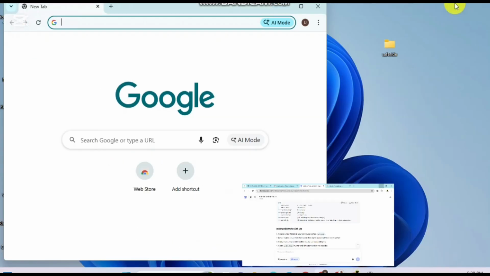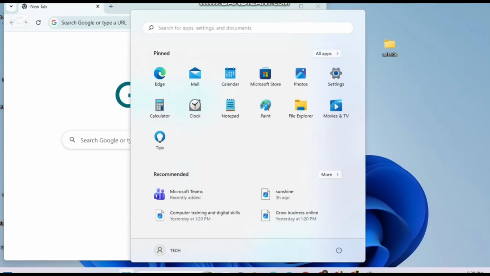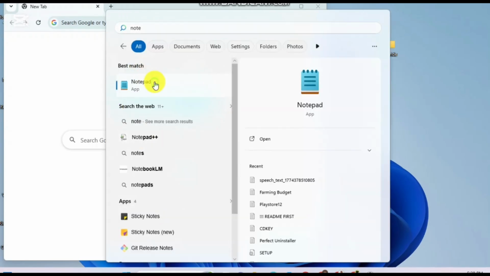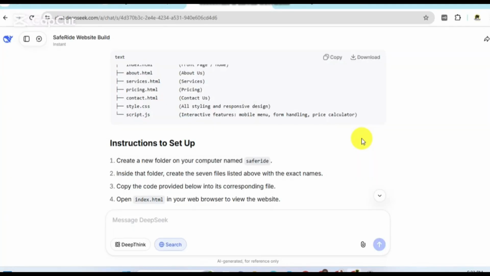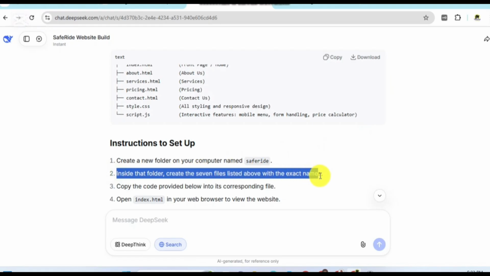Let's say what you use to create a file on your computer is Notepad. Use Notepad. The next step here, as I said, is inside the folder, that is inside the save-write. This is for when you want to host your website on your computer. If you want it to go live, we'll be talking about hosting, buying a domain, buying hosting online. That is the one that will make it go global. This one, we are trying to primarily host your website on your computer. So it's not going to cost you anything. You preview what you have built before you launch it.